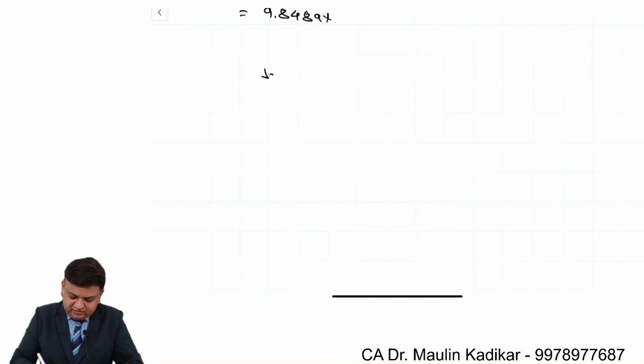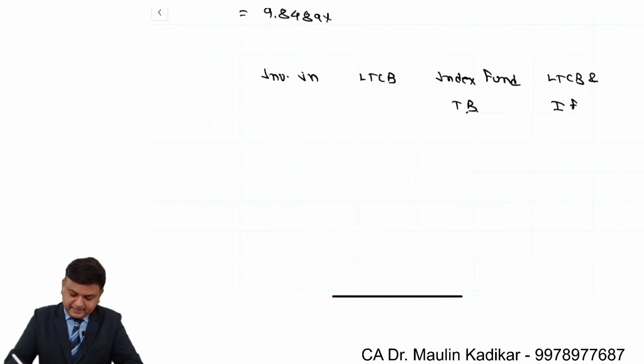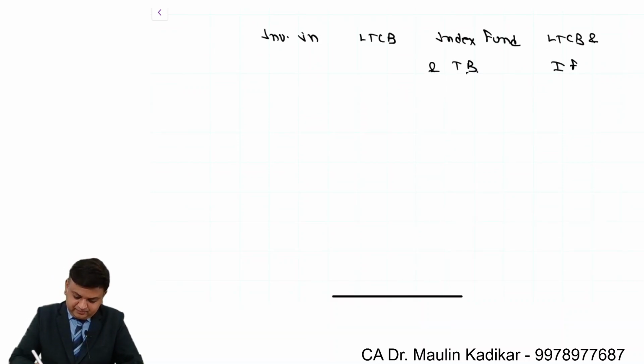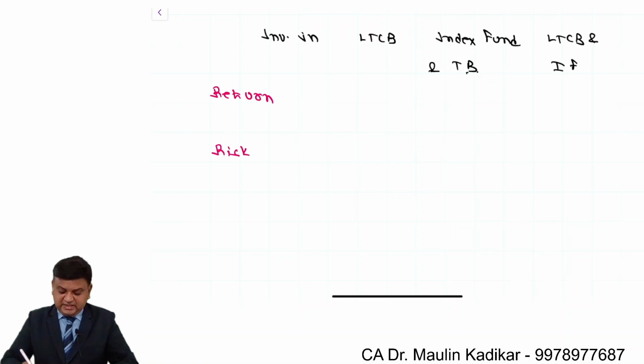So we understand that the investment in long-term corporate bond, then investment in index fund and treasury bill, and lastly investment in long-term corporate bond and index fund. These are the three investment options that we have. In that, the return and risk: we understand that the risk is 10% and return is 9%.